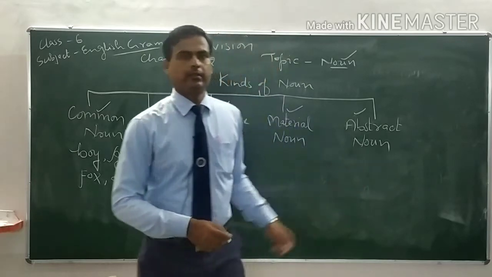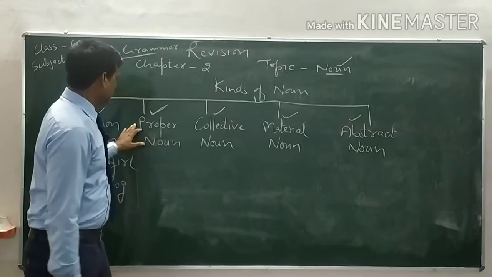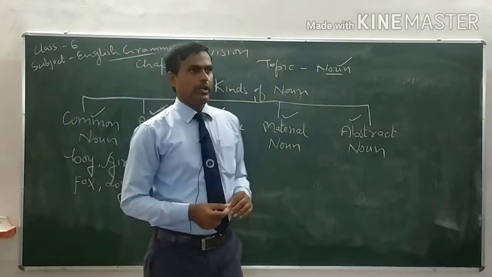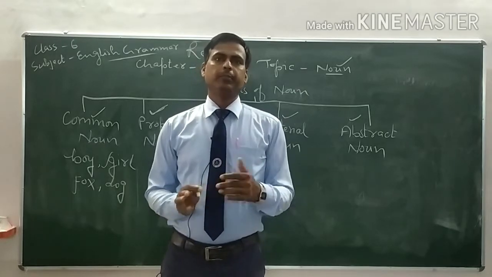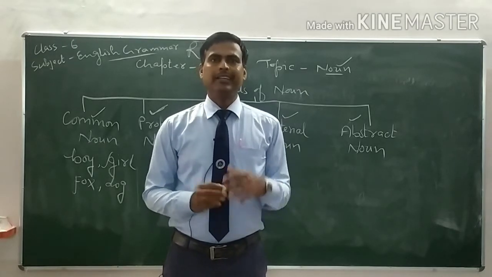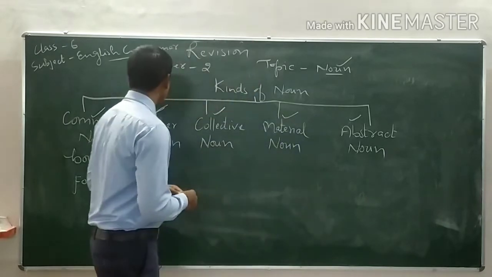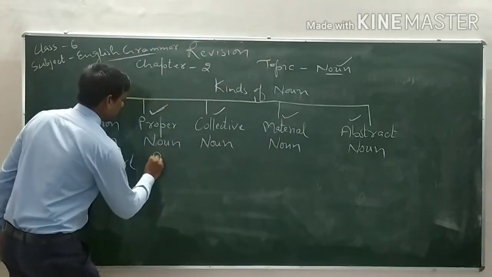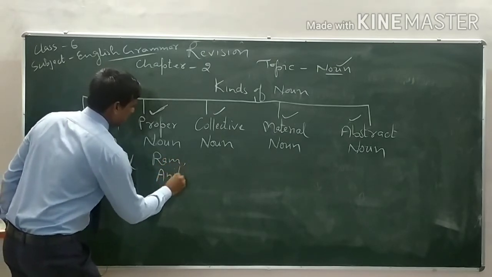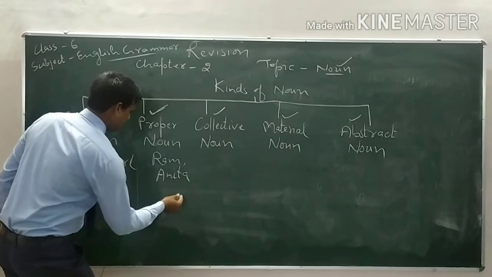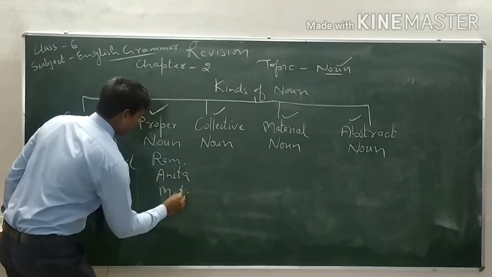And come to the second one. Now see the proper noun. If we give a special or particular name to any person, place, animal or thing, then it is a proper noun. For example, we can say Ram, Anita, Moti. Sometimes we give a name to our pet.